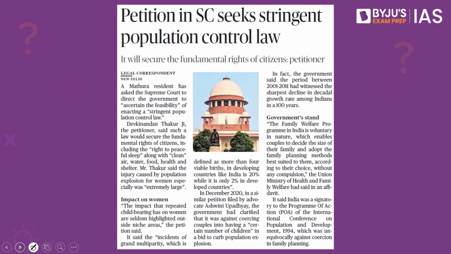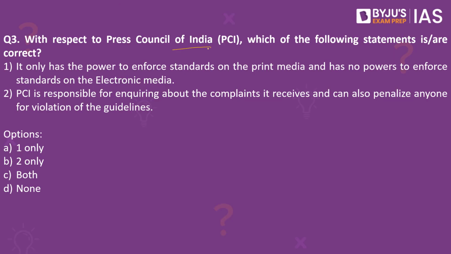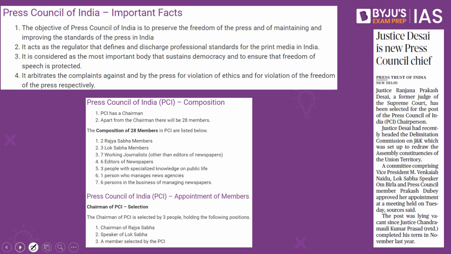Now let's look into the next practice question. With respect to the Press Council of India, which of the following statements are correct? It only has the power to enforce standards on the print media and has no powers to enforce standards on the electronic media. PCI is responsible for inquiring about complaints it receives and can also penalize anyone for the violation of the guidelines. Which of the statements are correct? The answer to this is 1 only. Why have we taken this practice question? Because this article in The Hindu makes a reference to the Press Council of India. Let us try and understand these options.